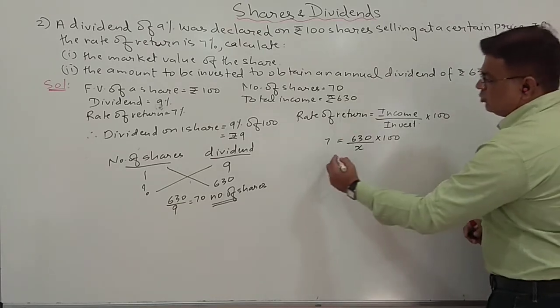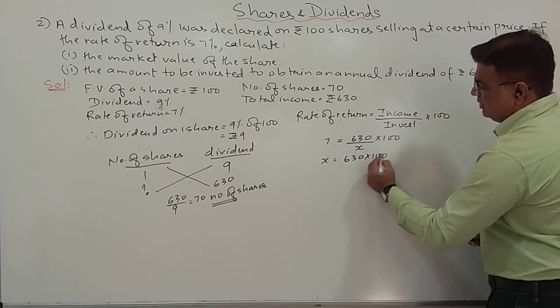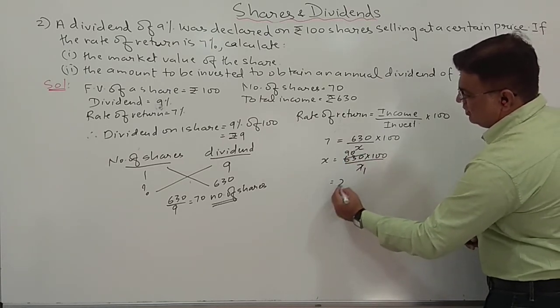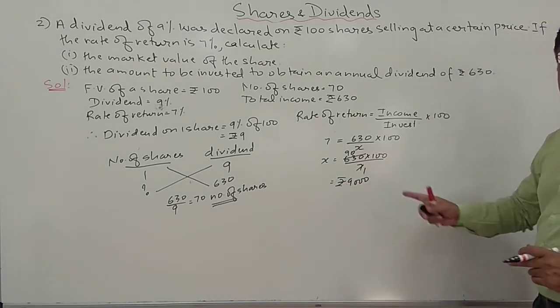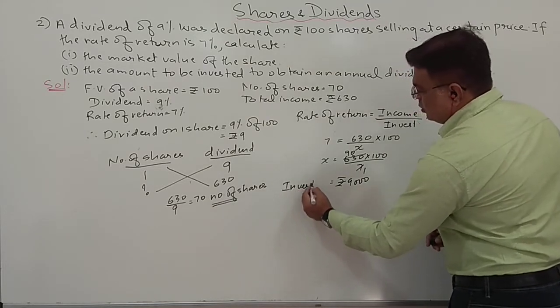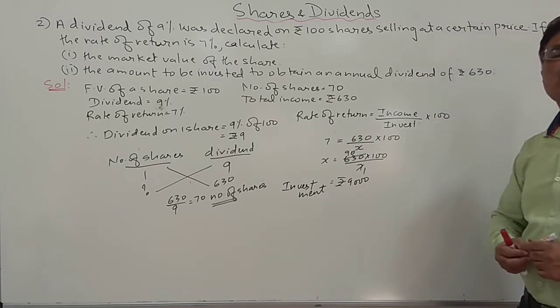So we can simply cross multiply. We can say 630 into 100 upon 7. So it will be rupees 9,000. What is this 9,000? That is my investment. So my investment will be rupees 9,000.